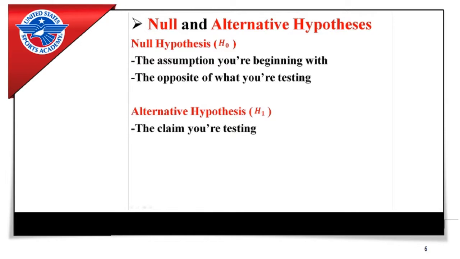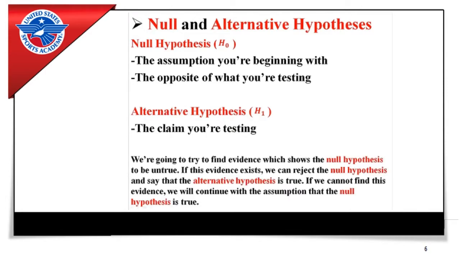In this case, we're testing to see if the school has a passage rate that is different than 85%. We're going to try to find evidence which shows that the null hypothesis is untrue. If this evidence exists, we can reject the null hypothesis and say that the alternative hypothesis is true. If we cannot find this evidence, we will continue on with the assumption that the null hypothesis is true.